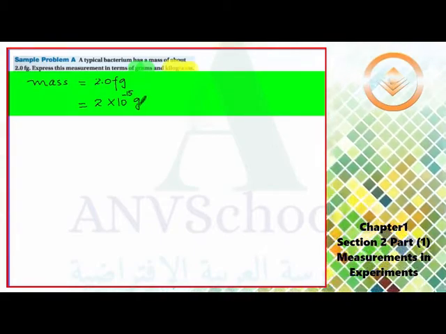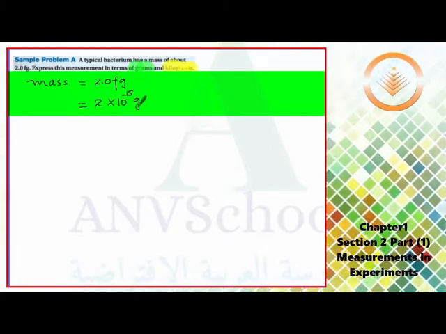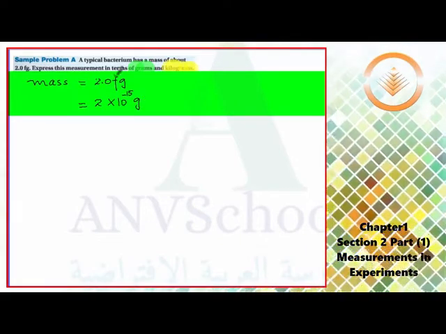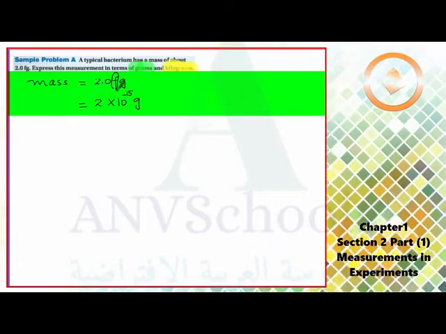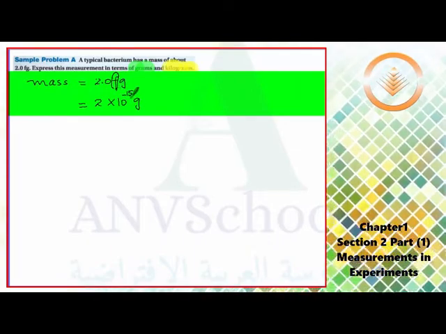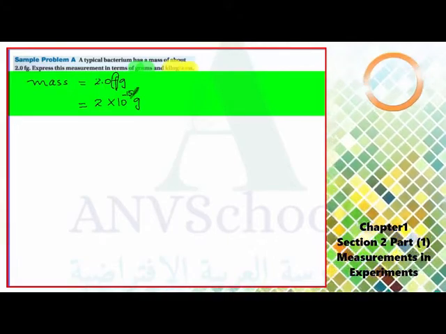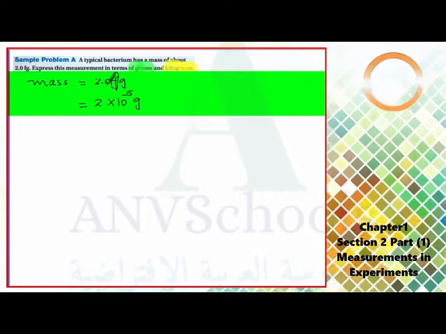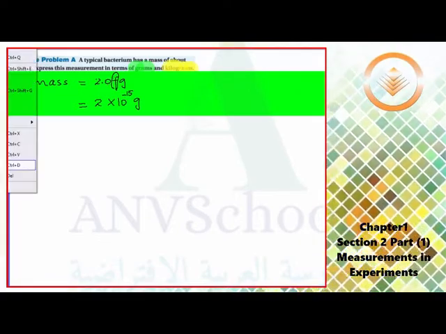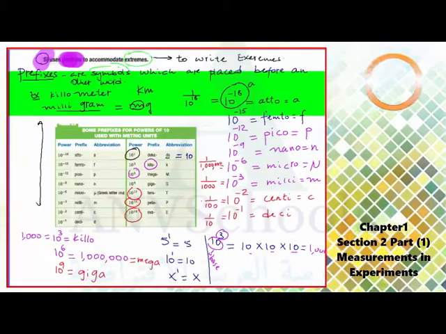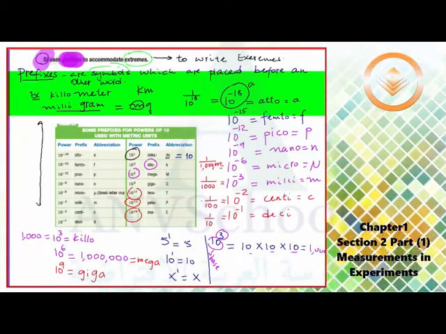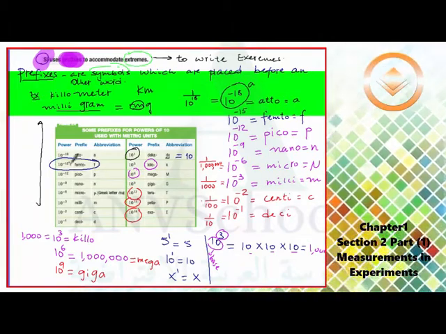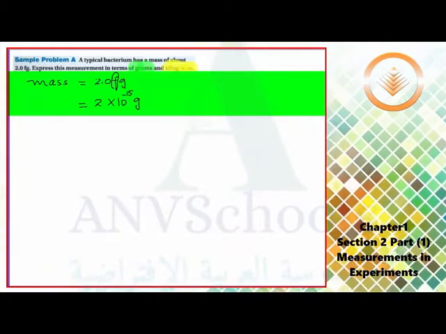Actually, this needs some kind of mathematics background. I convert this prefix femto in terms of a power of 10. So 2.0 I can write as 2 multiplied by femto from our previous table. Femto is a prefix which is equal to 10 to the power of negative 15.